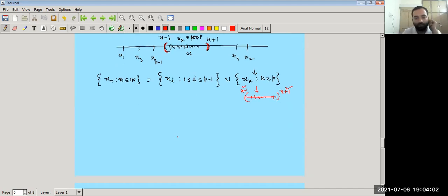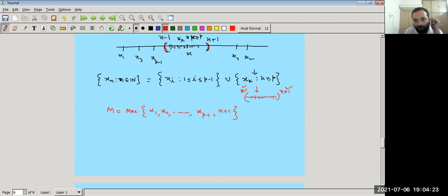So what we do: let M be the maximum of x1, x2, up to xp−1 and x + 1, right? Because x + 1 is the upper bound.